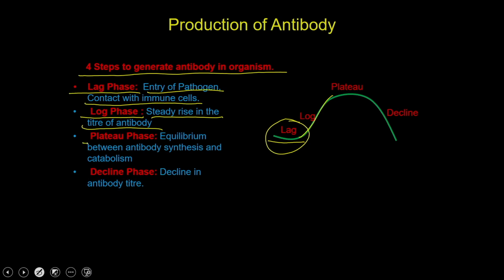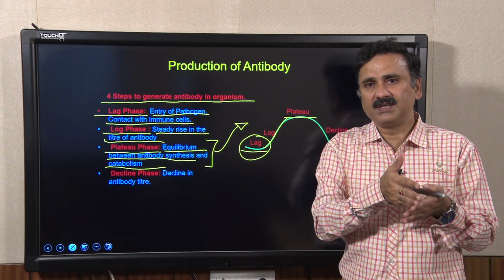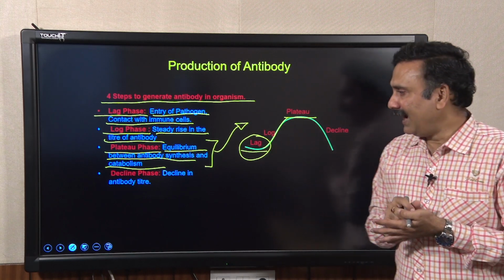Then in the third is the plateau phase. The plateau will be the equilibrium between the antibody synthesis as well as the catabolism. So, at this stage the foreign antigen is about to be eliminated from the body, because at this stage the antibody production as well as the antibody which is being bound to the antigen, or which has already been consumed, is going to be the same. That is why, if you see, the antibody production is going to be constant throughout this region.